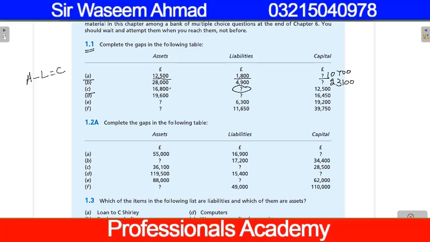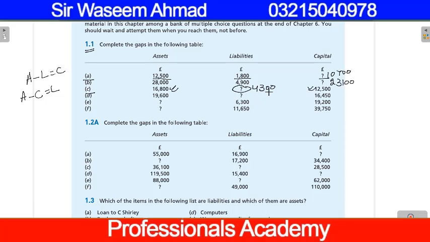In part C, he is asking you to calculate the value of liability. You are given the value of assets and the value of capital. So according to our equation, assets minus capital is equal to liability. Again it is very simple, subtract 12,500 from 16,800. The value of liabilities will be pound 4,300.